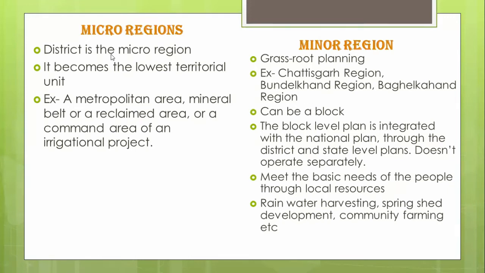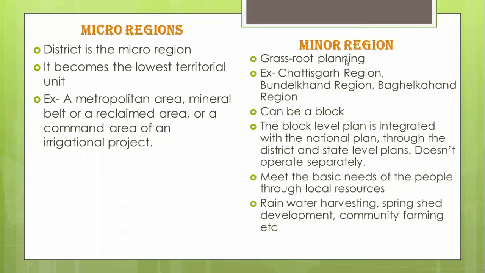Viable because a district has got a compact administration. When you have more than one administration, then various bottlenecks come. Maybe the plan is passed from one administration and it gets stuck in another administration. But when it is in a district, there is no problem of getting stuck. So these are the various examples given of the microregion. It can be a metropolitan area, a mineral belt, etc.